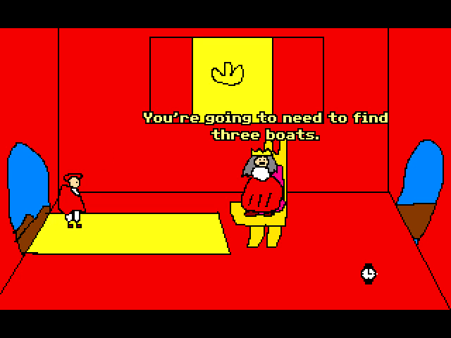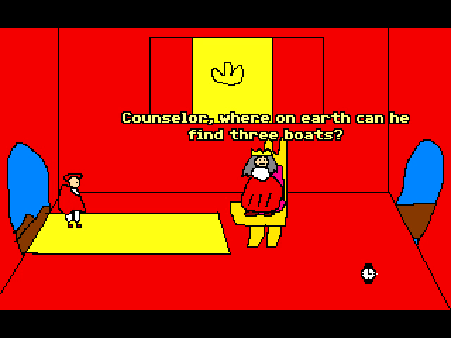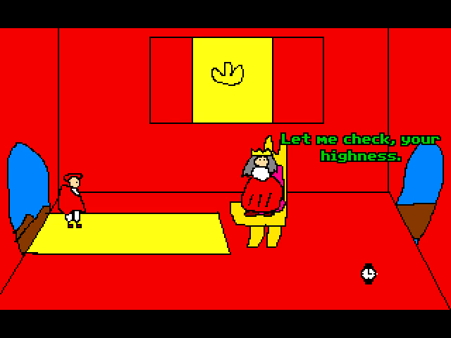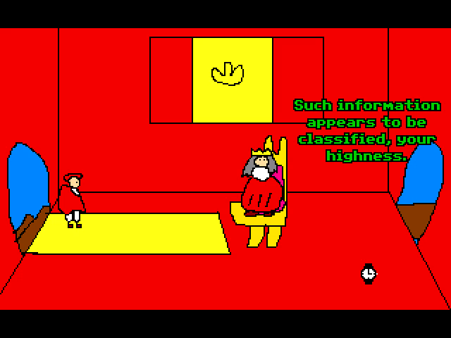This sort of sets out what you're going to be doing for the next half of the first act, which is to find the three boats. And this is a lot like the three puzzle structure that was used in The Secret of Monkey Island. As you can see, structurally, this game borrows a lot from that.